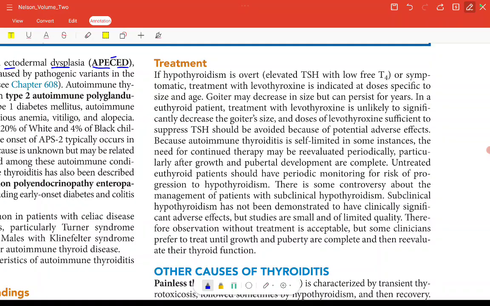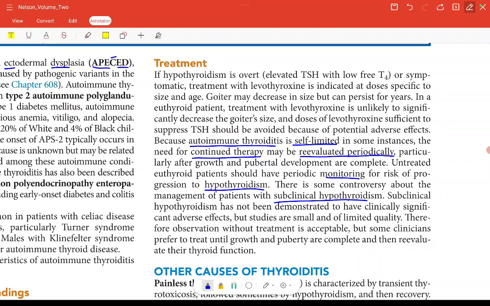Because autoimmune thyroiditis is self-limited in some instances, the need for continued therapy may be re-evaluated periodically. Right, autoimmune thyroiditis is what? Self-limiting. So if we are continuing the therapy, they should be re-evaluated periodically, particularly after growth and pubertal development are completed. Untreated euthyroid patients should have periodic monitoring for risk of progression to hypothyroidism. If we are not treating the euthyroid patients, we should at least monitor them so that they don't go into hypothyroidism. There is some controversy about the management of patients with subclinical hypothyroidism.